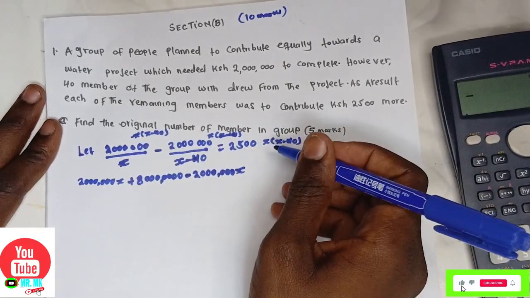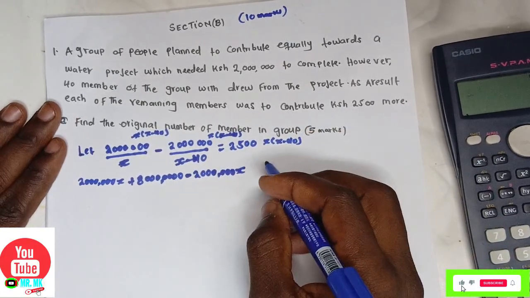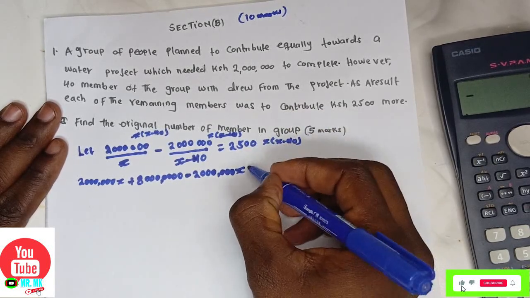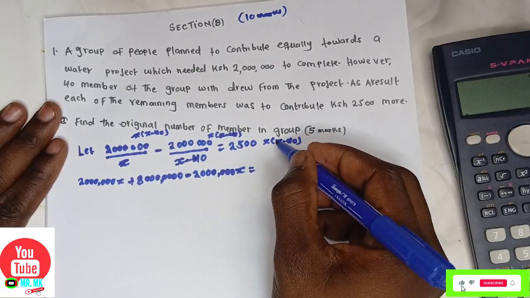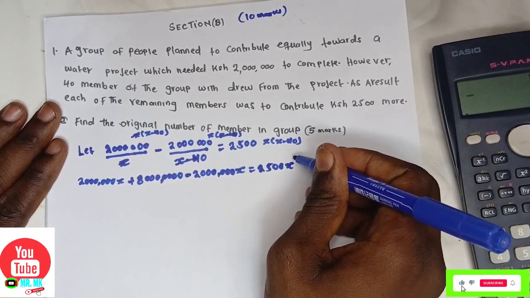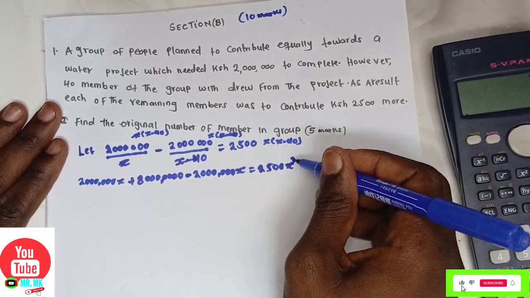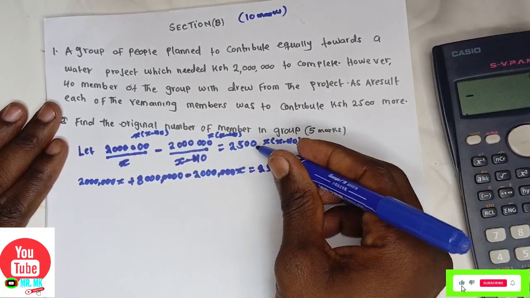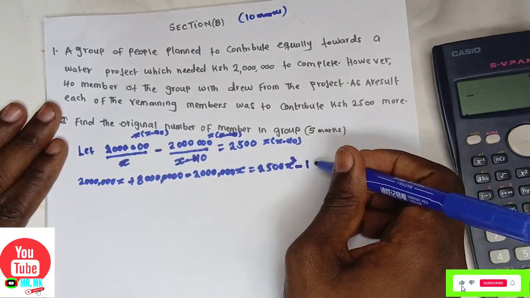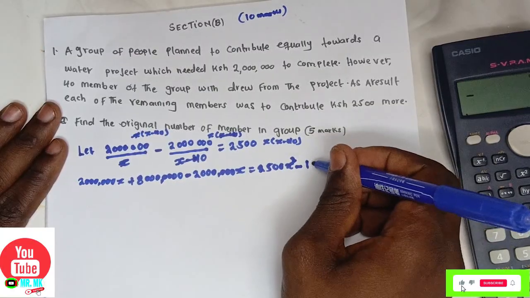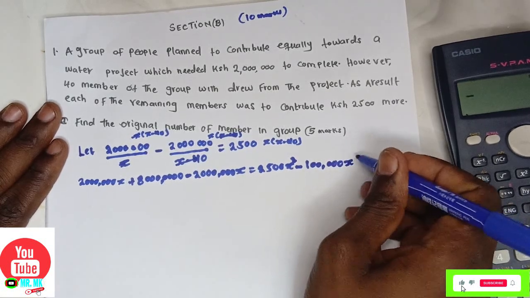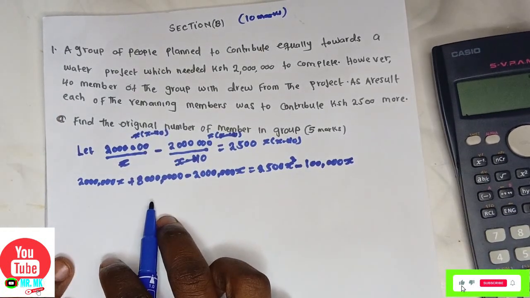Now from there, x multiplied by x will be x squared, is equal to 2,500 multiplied by x squared, which will be 2,500 x squared, minus 2,500 multiplied by negative 40, which will be negative 100,000 x. I think from there now you collect like terms.